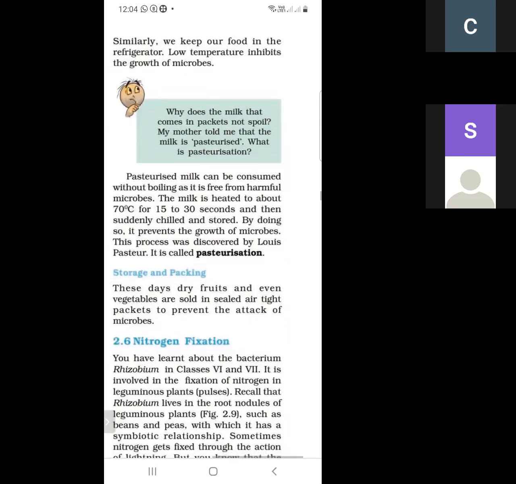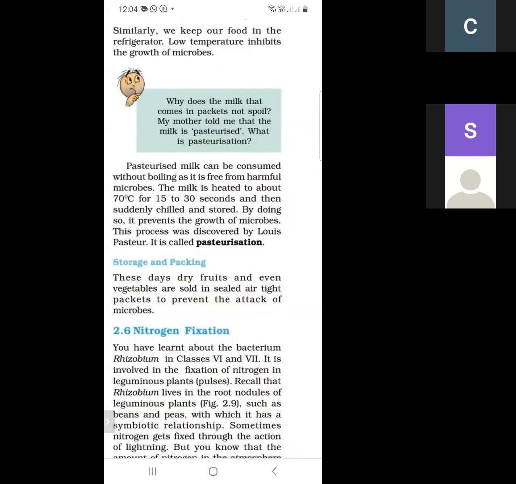And next is storage and packing. These days, dry fruits and even vegetables are sold in sealed airtight packages to prevent the attack of microorganisms. So how do we use storage and packing? As we know, dry fruits are packed in sealed airtight packets, and because of these airtight sealed packets, the attack of microorganisms is prevented.